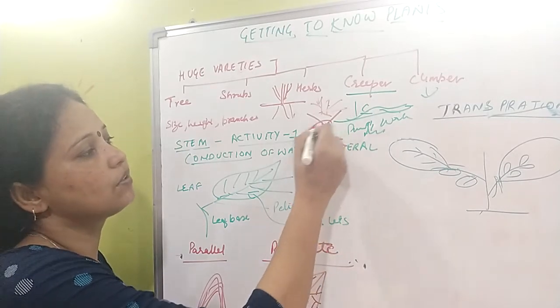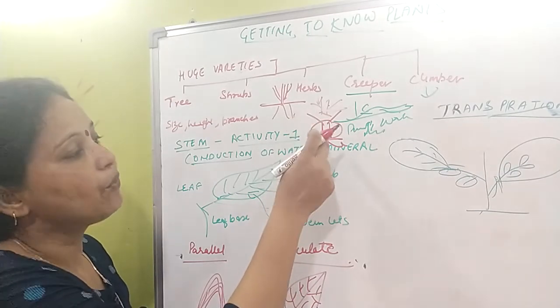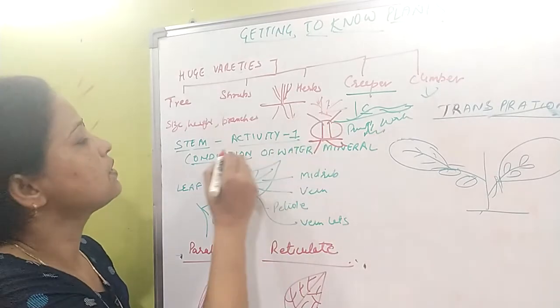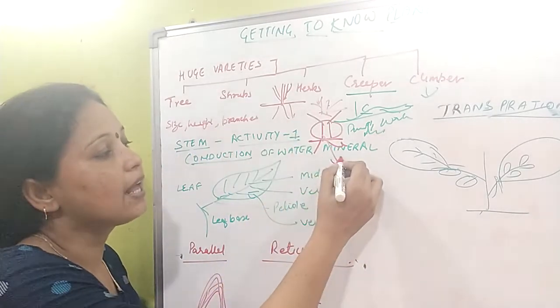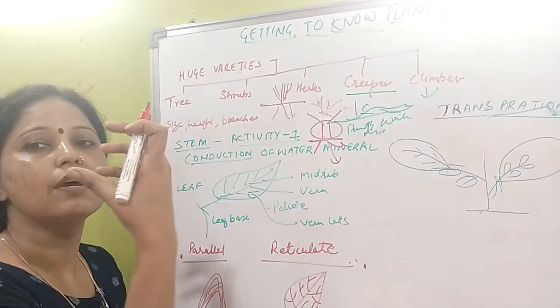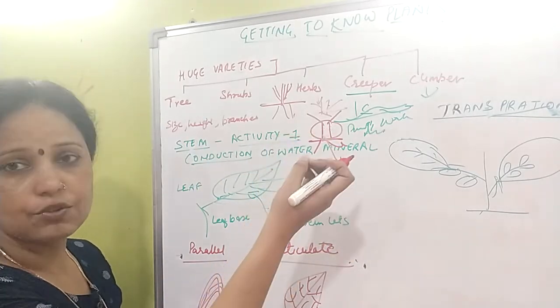So this portion is the stem, which arises between the root and the branch part. Okay, so this is the stem. And what is the function of the stem? The stem helps to hold the whole plant. It holds the flower, the fruit, the branches, and the leaves also.